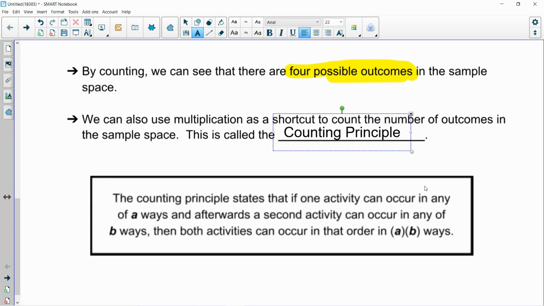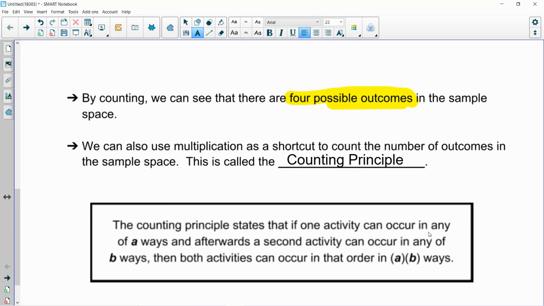So let's add that to our notes. The counting principle. Multiplication really shortens up the process for us. And it's very simple. Again, we're using multiplication here. So here's an official definition of the counting principle. It states that if one activity can occur in any of A ways, and then afterwards, a second activity can occur in any of B ways, then both activities can occur in that order in A times B ways.